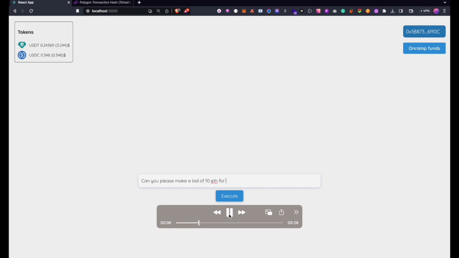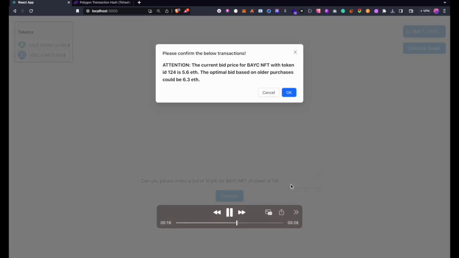Now, given Bob is a sophisticated solver, it can also identify certain things which might be harmful for the user. For example, here the user wants to bid 10 ETH on an NFT, but then Bob realizes that the current price is just 5.6 ETH, so it just warns the user that this might not be the most optimal thing to do.